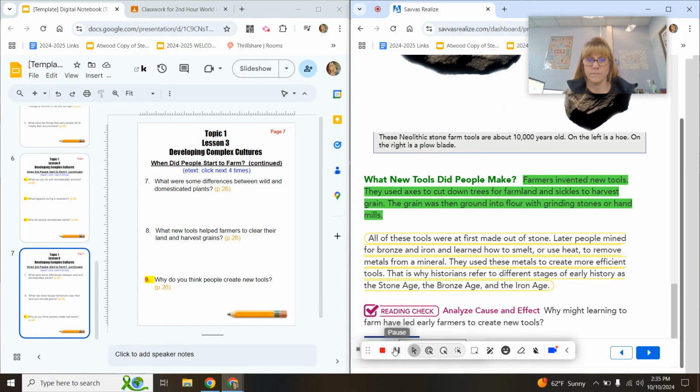Again, number 9, why do you think people create new tools? The answer will be in this yellow circled paragraph.